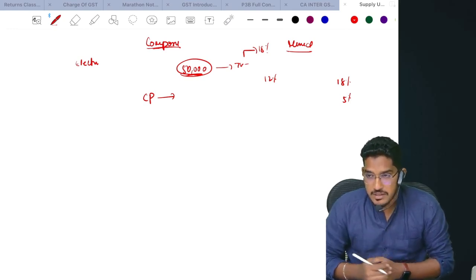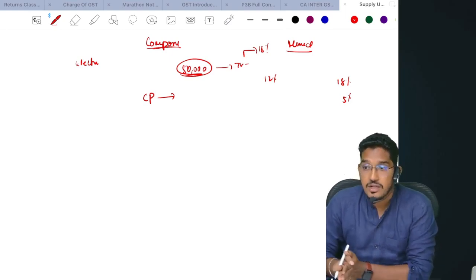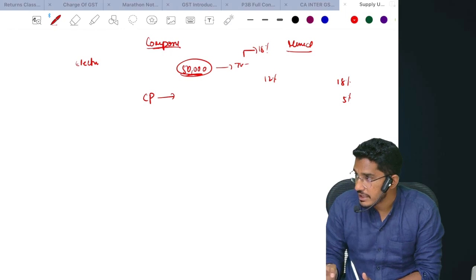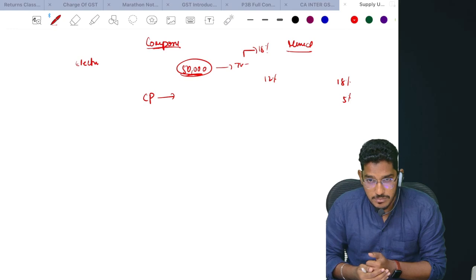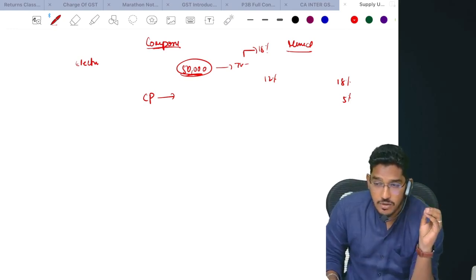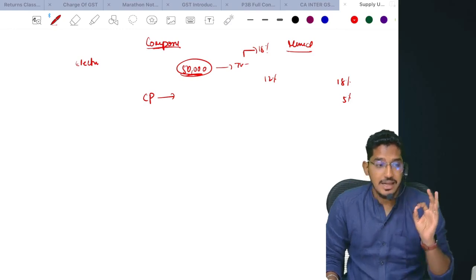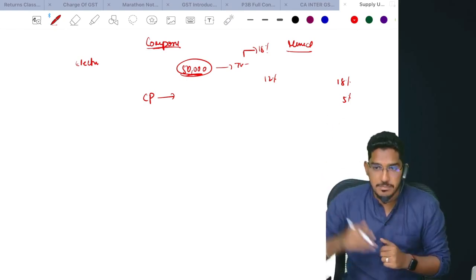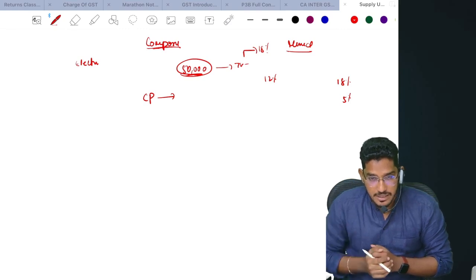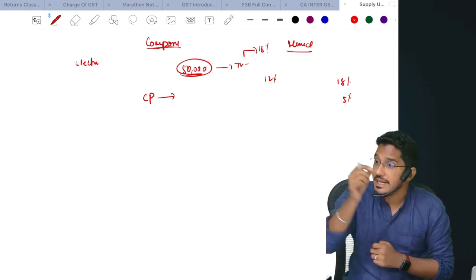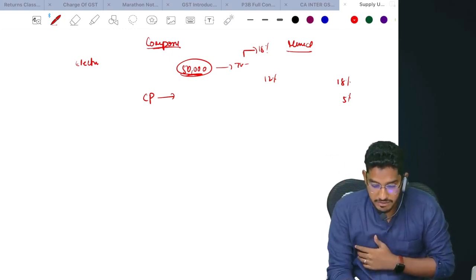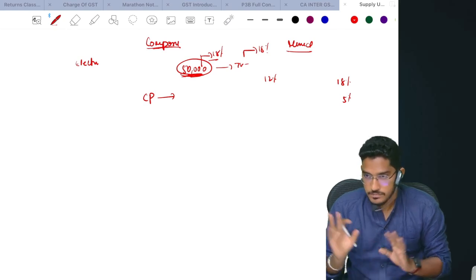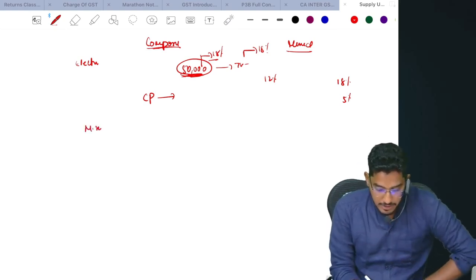What Section 8 has clarified is, in case an activity has been classified as composite supply, and what is the thumb rule for coming under composite supply? Natural bundling. If the supplies are naturally bundled, it will fall under composite supply. Once it fulfills the criteria of composite supply, the entire value of the supply should be taxed at the rate which is applicable for the principal supply. For the principal supply, whatever rate of tax is applicable, the same rate of tax should be collected for the entire value. Clear? So here, if I am collecting 50,000 rupees, the entire 50,000 rupees will attract GST at the rate of 18%. Understood?